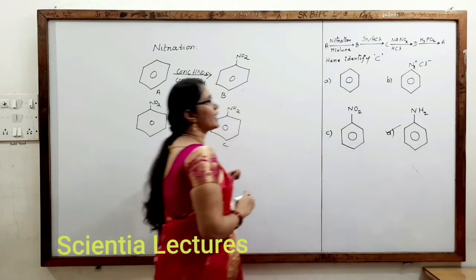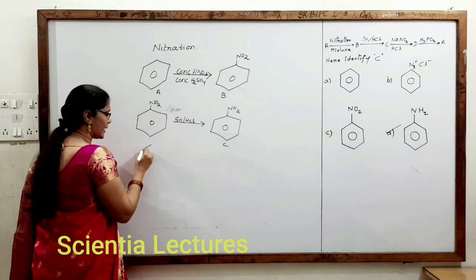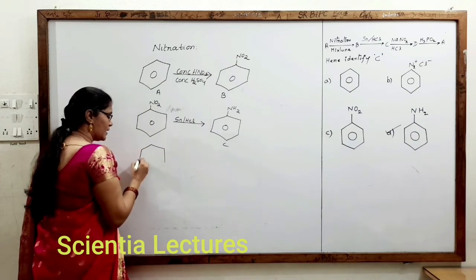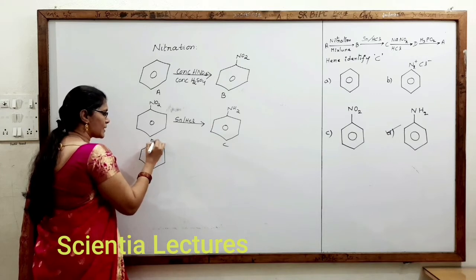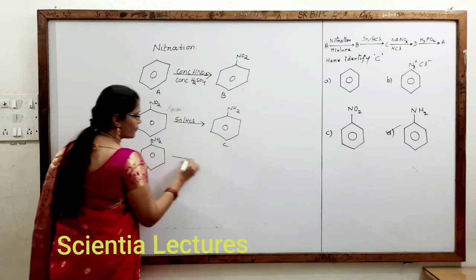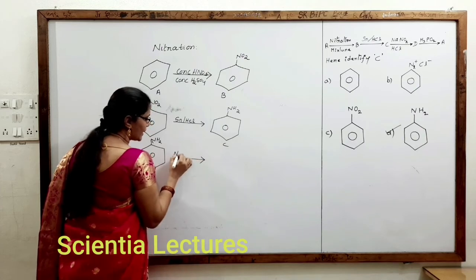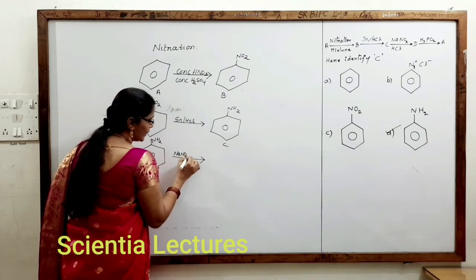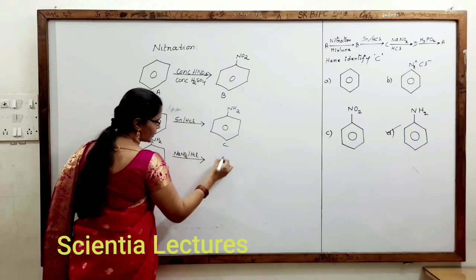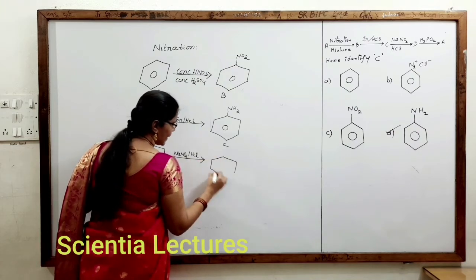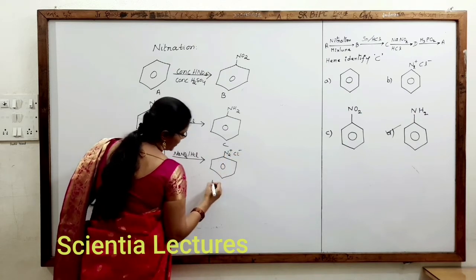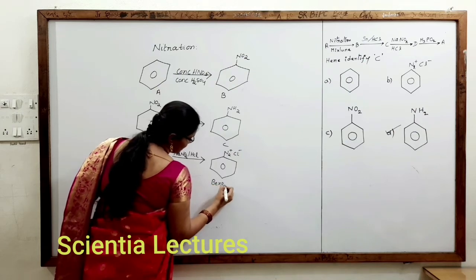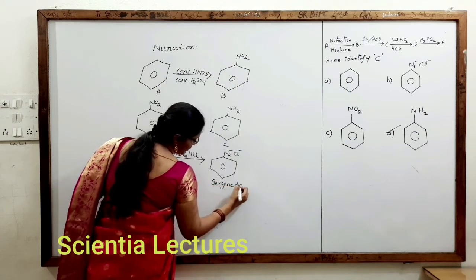Let us see the remaining reaction also, just to understand the reactions. Now C is aniline. Now aniline, NH2, in the presence of NaNO2 by HCl undergoes a diazotization reaction. When it undergoes diazotization, it produces N2 plus Cl minus. What is this called? Benzene diazonium chloride.